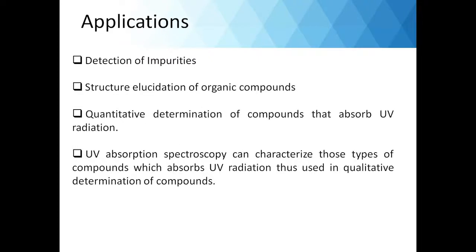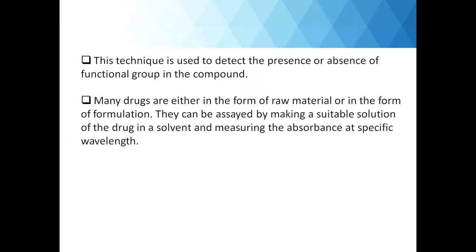So let us see some of the applications of UV. It is used for detection of impurities present in the API or dosage forms. Then structure elucidation of organic compounds. It is also used for quantitative determination of the compounds that absorb UV radiation. So quantitative analysis can be done. Also qualitative analysis can be done. UV absorption spectroscopy can characterize those types of compounds which absorb UV radiation and is thus used in qualitative determination of compounds. Also it is used to detect the presence or absence of a functional group in the compound.